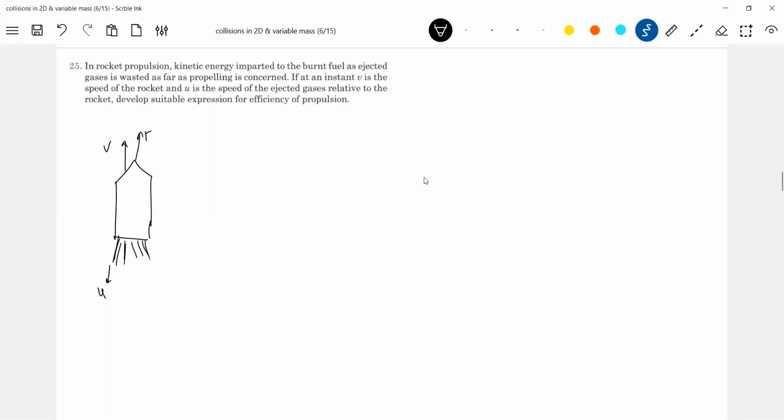A thrust force will act on it. Then the weight of the rocket, mg, will act here. I think it is in space. He has not defined g, no? So let me take that one. In space it is. Okay, look, it is asking for efficiency. Develop a suitable expression for efficiency of propulsion.